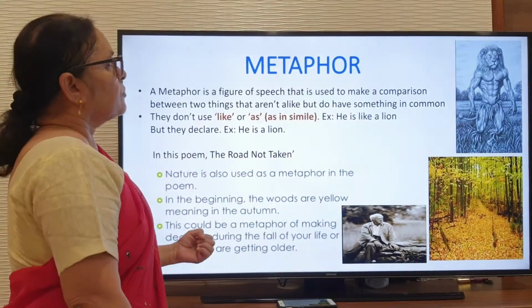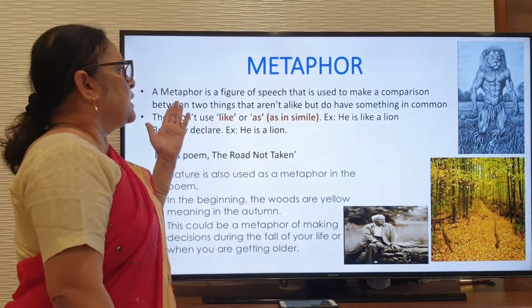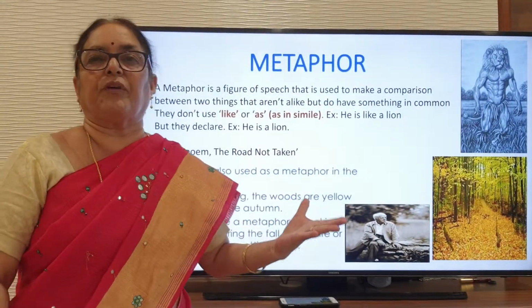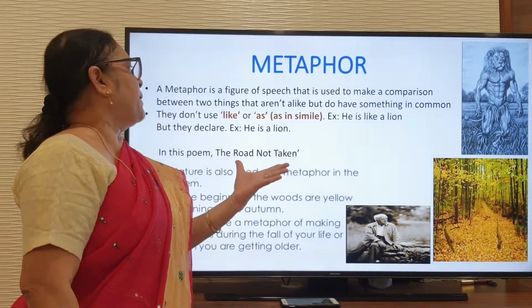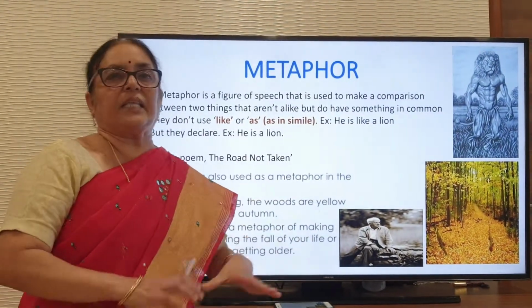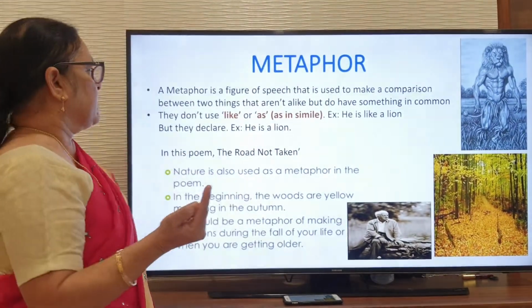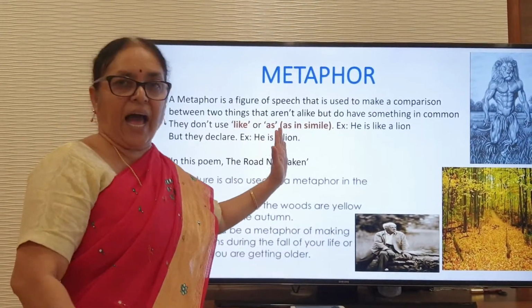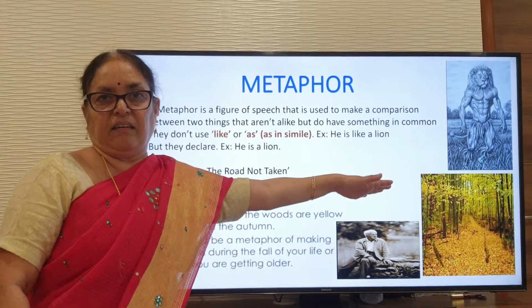Okay? Next, metaphor. So what is a metaphor? Whenever you look at the word metaphor, you immediately get confused between simile and metaphor. This is nothing but a comparison between two things that are not alike, but they have one common thing. And in a simile, they use the words like and as. For example, he is like a lion.